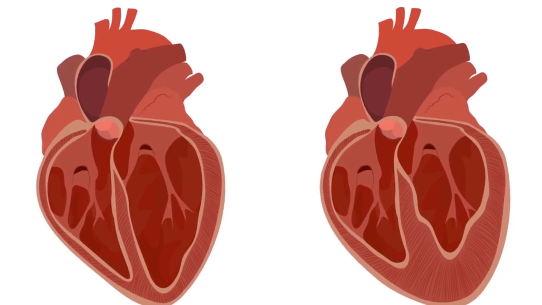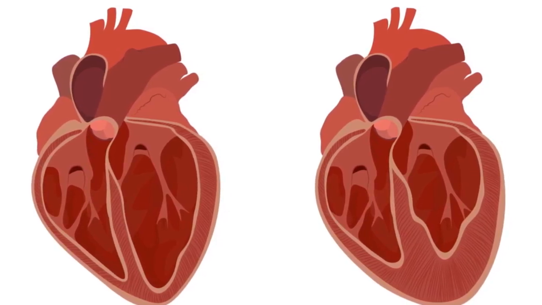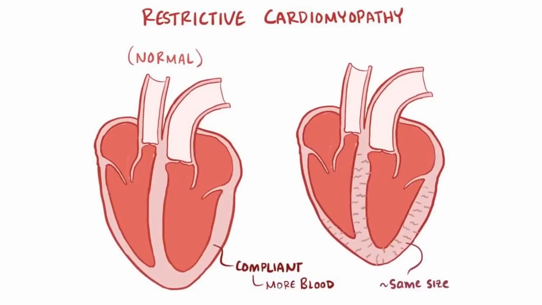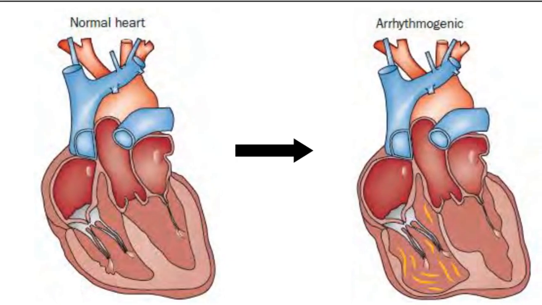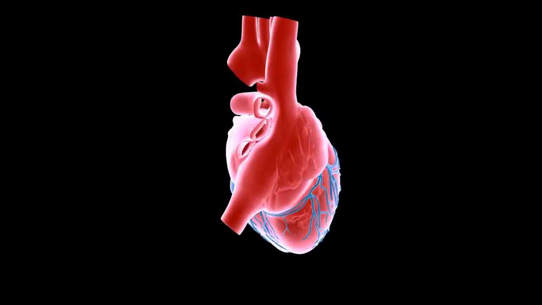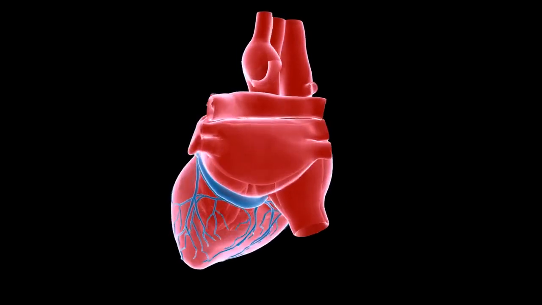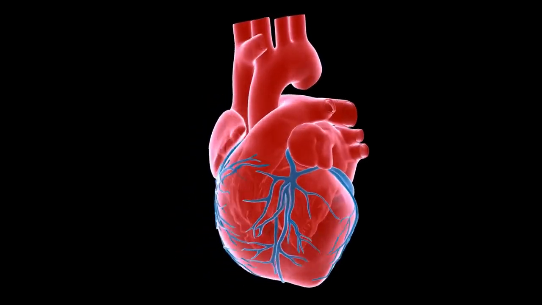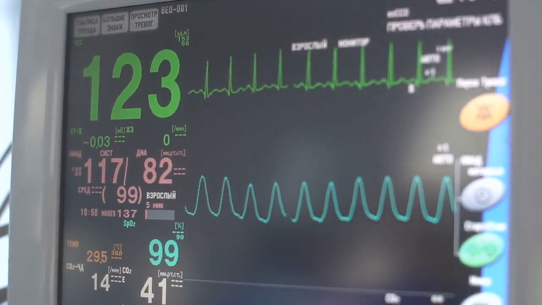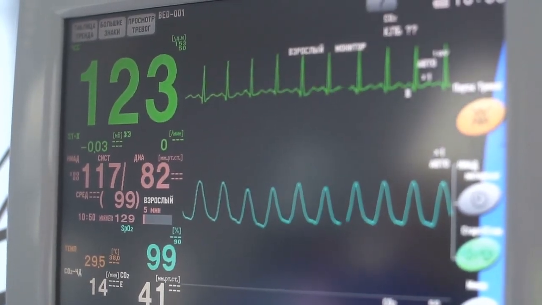There are various types of cardiomyopathy, including dilated cardiomyopathy, hypertrophic cardiomyopathy, restrictive cardiomyopathy, and arrhythmogenic right ventricular cardiomyopathy. In dilated cardiomyopathy, the heart chambers become enlarged and weakened, resulting in a reduced pumping ability. This can lead to symptoms such as fatigue, shortness of breath, fluid retention, and an irregular heartbeat.